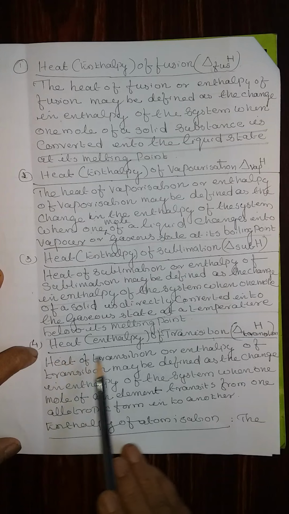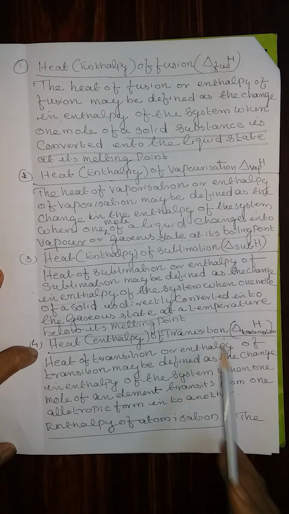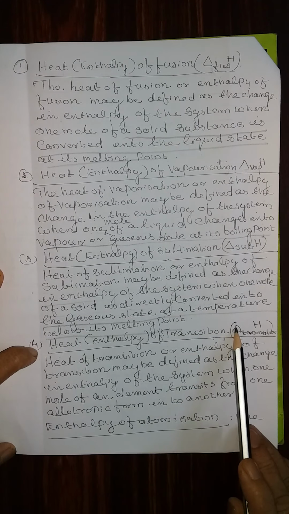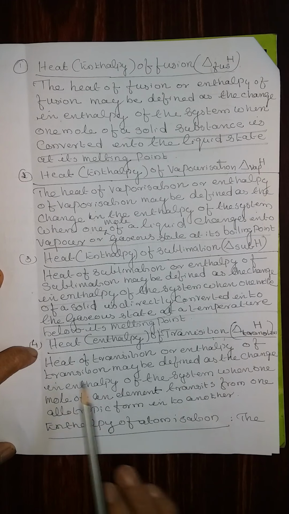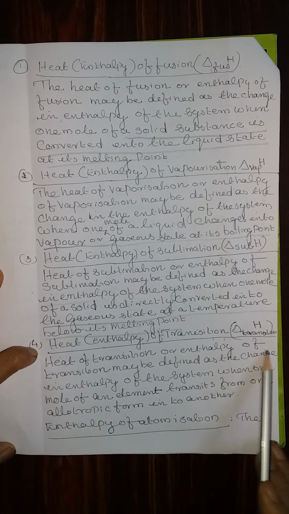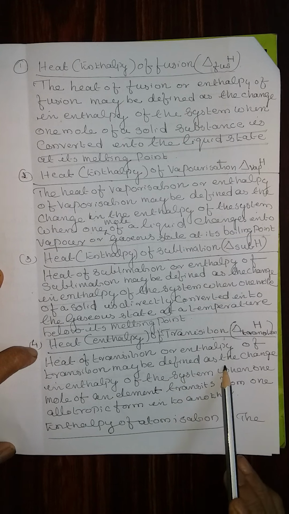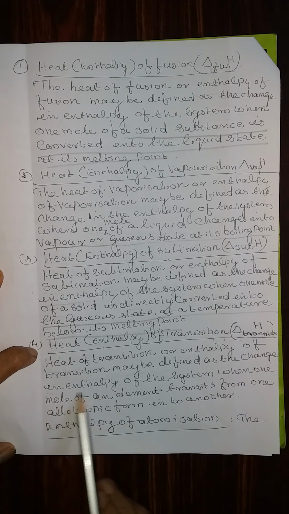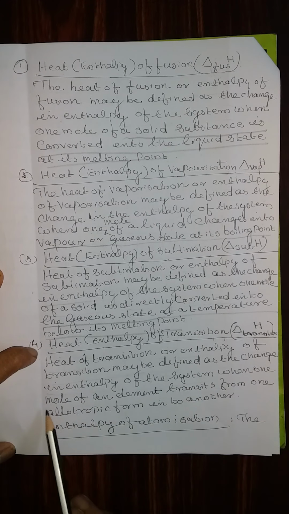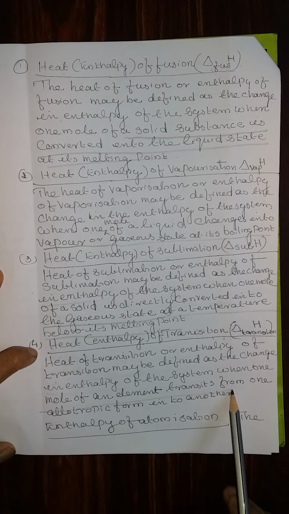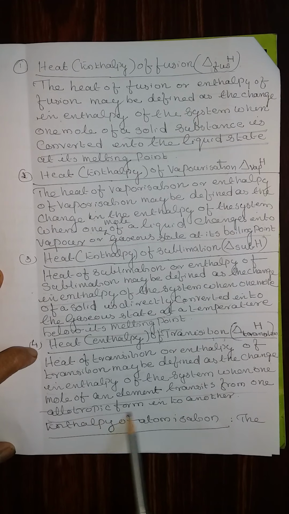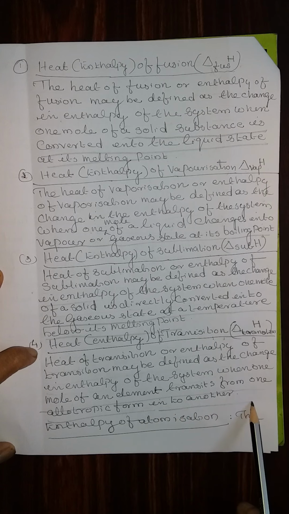Fourth one, heat or enthalpy of transition, in general delta transition H. Heat of transition or enthalpy of transition may be defined as the change in enthalpy of the system when 1 mole of an element transits from one allotropic form into another.